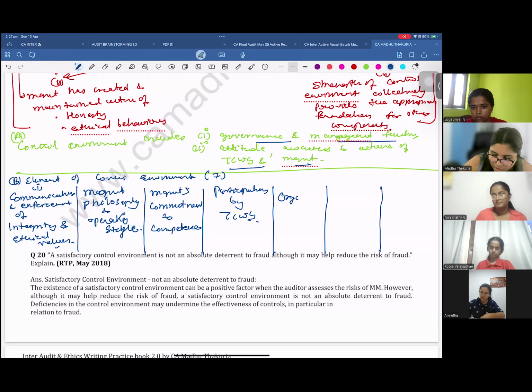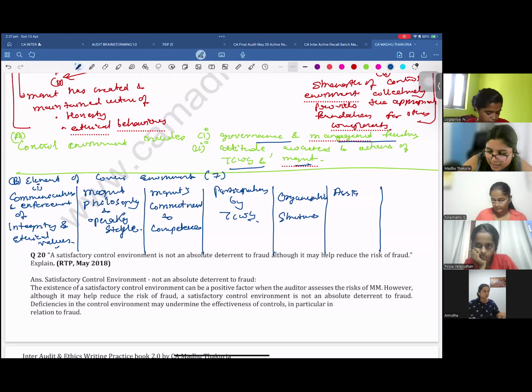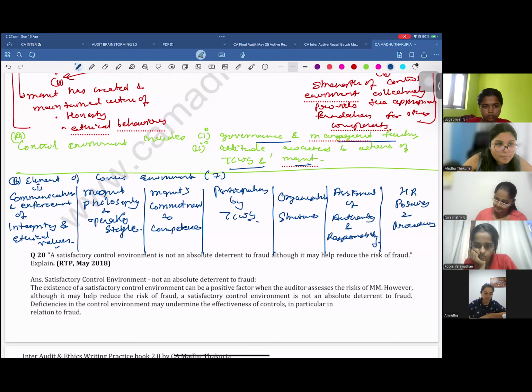Then understand the organization structure. Then understand how the hierarchy works in the business, right? Assignment of authority and responsibility. Who is responsible for what? Who has the authority to sign what document? And last, HR policies and procedures. You want me to repeat any of these elements, guys?